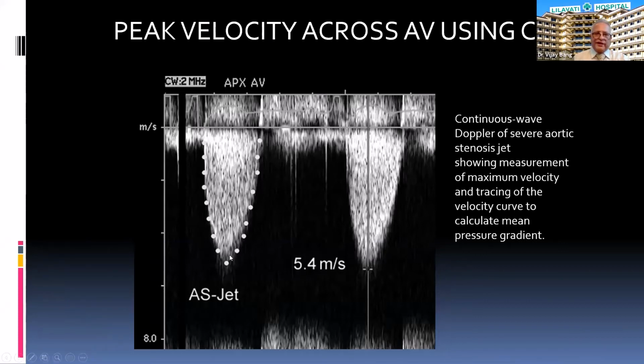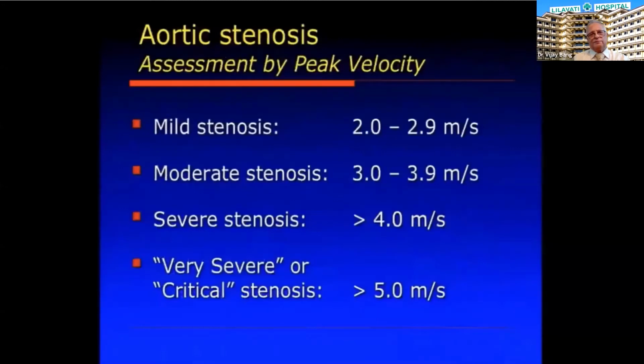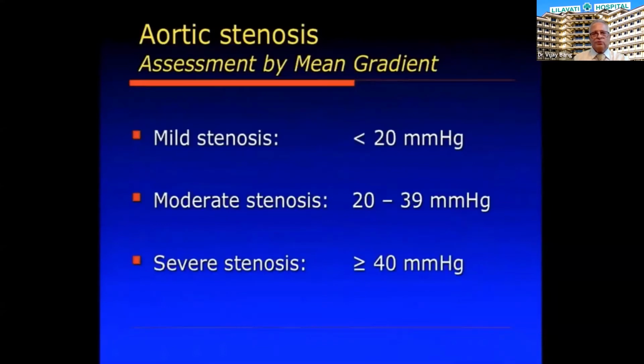The mean gradient can be obtained by tracing the Doppler envelope. And velocity-wise, if we want to assess the severity of aortic stenosis, severe is, as I said, 4 meters per second, and very severe is 5 meters per second. Moderate is 3 to 4. Coming to the mean gradient, severe is equal to or more than 40, 20 to 39 is moderate, and less than 20 is mild.